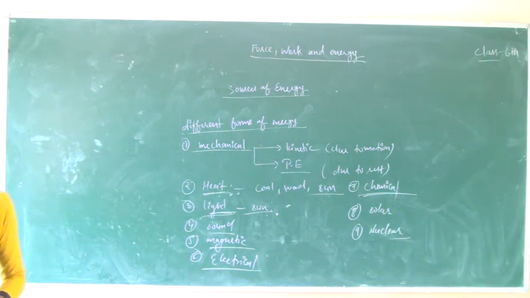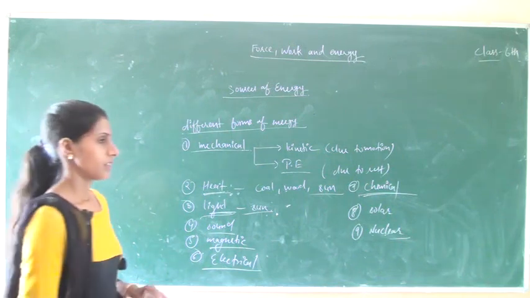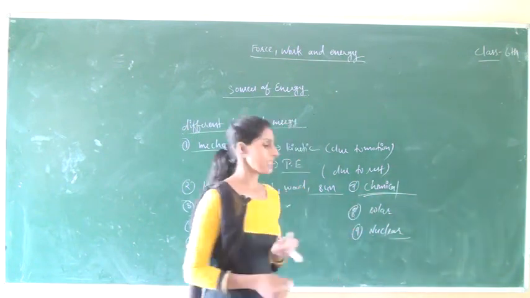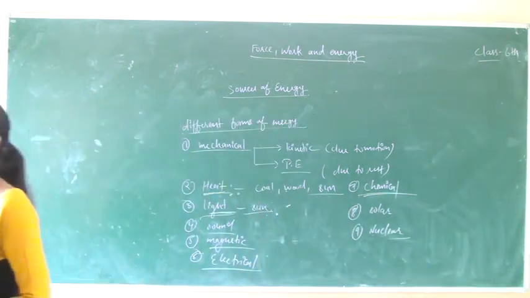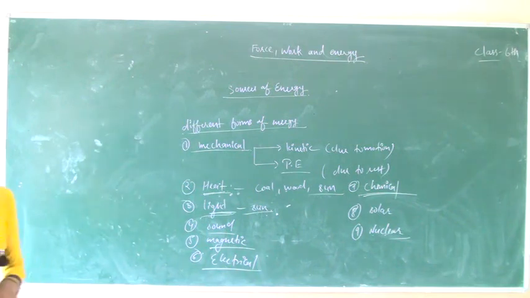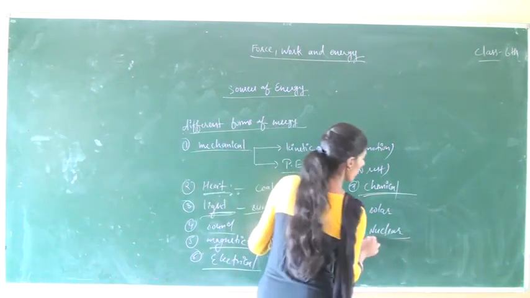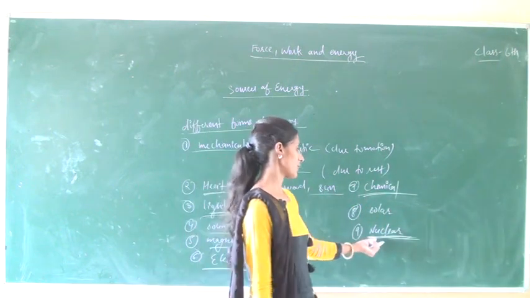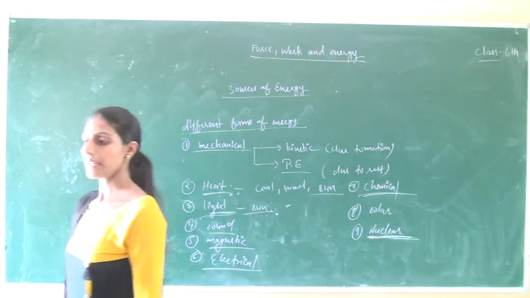Solar energy: the sun releases its energy in the form of radiations, which is known as solar energy. And sometimes a heavy nucleus breaks into two or more small nuclei, then some amount of energy is released which is known as nuclear energy.